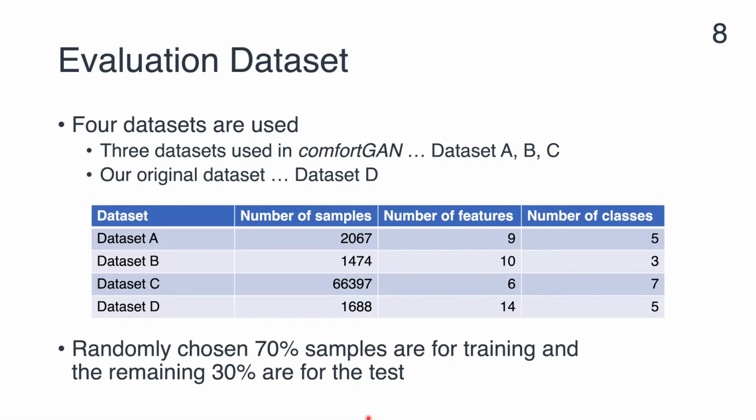We use 4 datasets for evaluation in this work. Three datasets are used in the original study of comfortGAN. These are labeled as dataset A, B, and C. In addition to the three datasets, we use our original dataset. It is labeled as dataset D. The number of samples, the number of features, and the number of classes are shown in this table. For the evaluation, we randomly choose 70% of samples for training and the remaining 30% for the test.